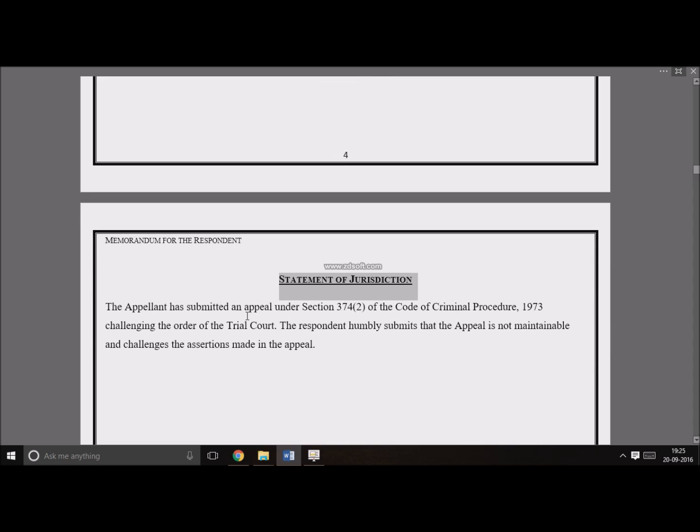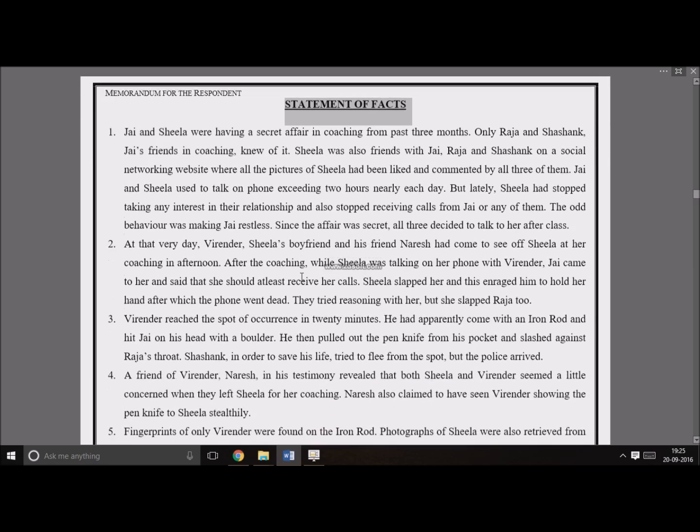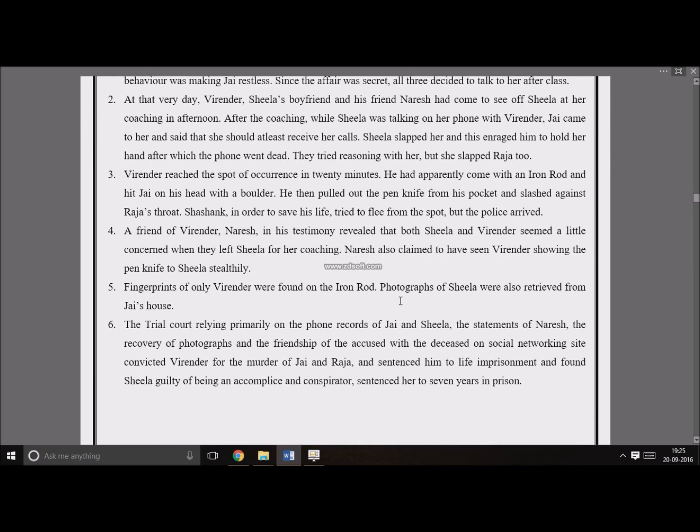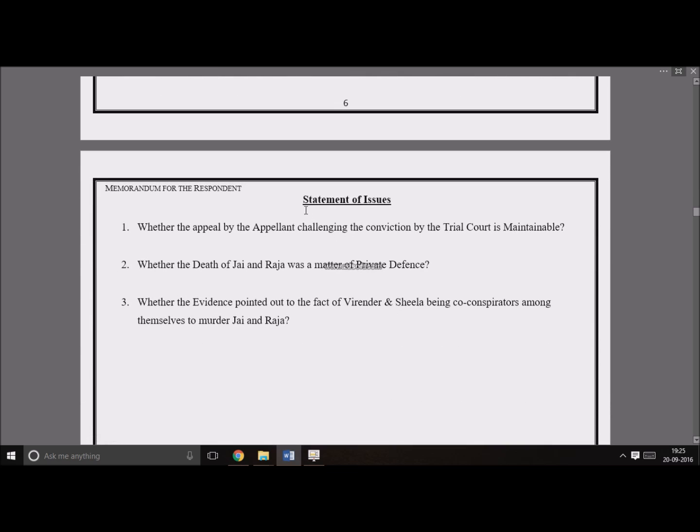Sixth, statement of facts. Present the facts according to the side you have chosen. You cannot introduce new facts, you cannot assume facts, but you can present in a manner which suits your situation. Seventh, statement of issue. There may be 4 to 5 issues on which your arguments will be based.